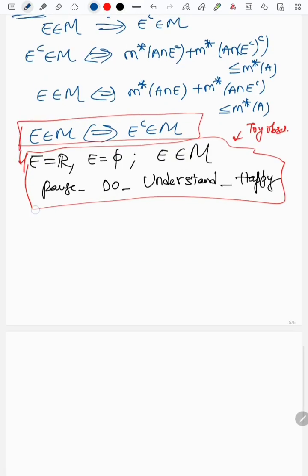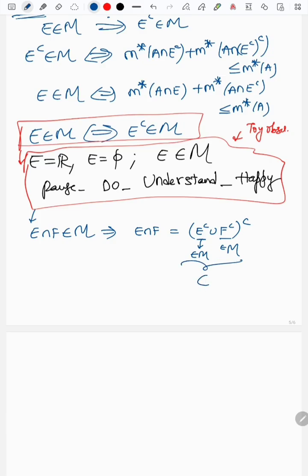And one more aspect. Suppose De Morgan's law. What does De Morgan's law say? Suppose I am saying E intersection F also belongs to M. So how will it be possible? Suppose E intersection F, can I write it like this, E complement union F complement, whole complement? So this belongs to M. This belongs to M, the union will belong to M. And since the union belongs to M, then the complement will also belong to M.